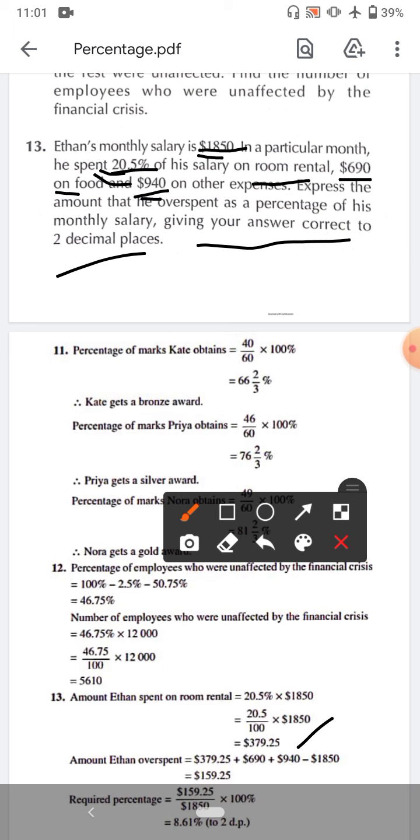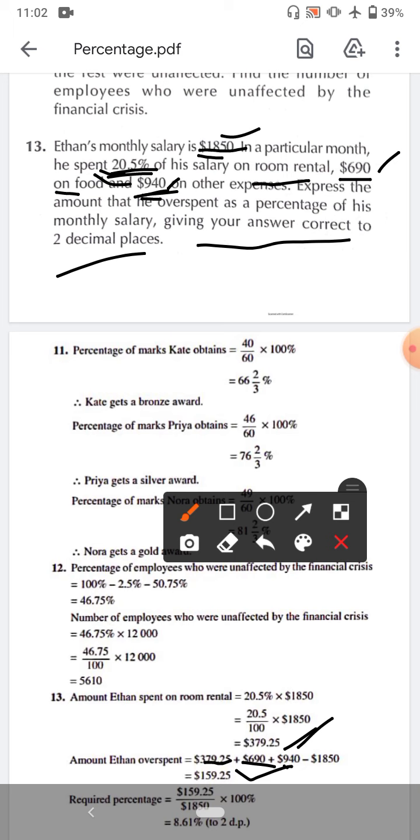Now next is 690 and 940 he also spent. It means this $379.25 plus 690 plus 940 are spent, minus the salary. So this gives us $159.25. It means he overspent $159.25, because the 20.5% amount and these two added together give more than his salary. So overspent means how much extra he spent out of his monthly salary.